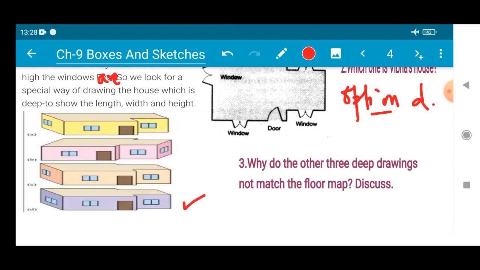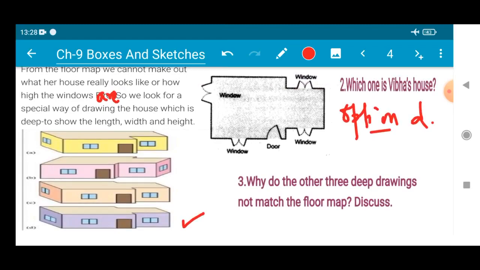Why do the other three drawings not match with the floor map? So, if you look at the floor map carefully, why am I not taking number A? Because number A is showing a straight back portion, right? Other portions are okay. In front of windows there are doors, it's fine. In the front side there are two windows, that is okay. The back side is fine, but this side is absolutely straight.